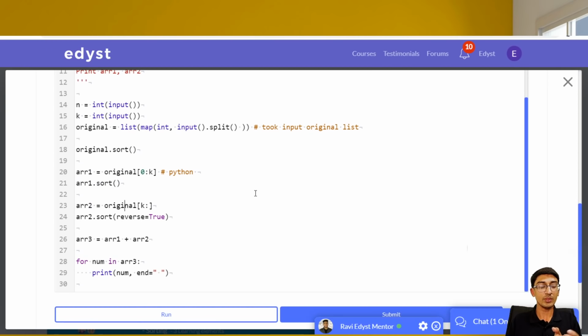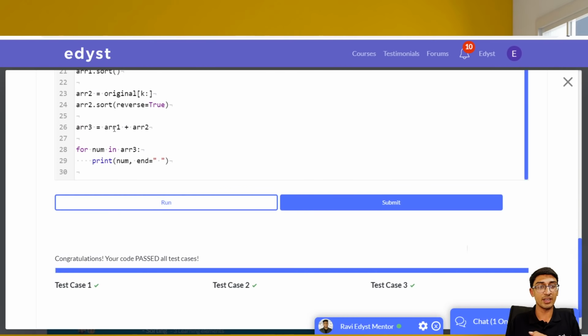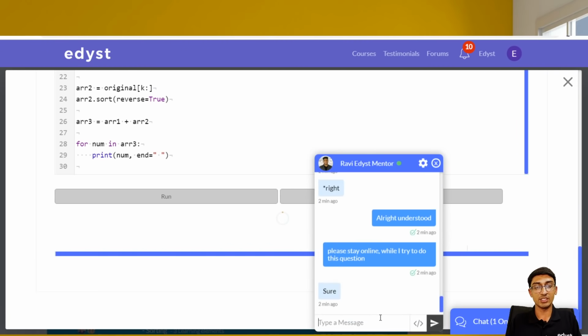Array 2, original k till end, which is basically I take all the elements greater than k index in array 2 and sort it in reverse, and then I store it in array 3 and then I print it, and that helped us pass all the test cases.